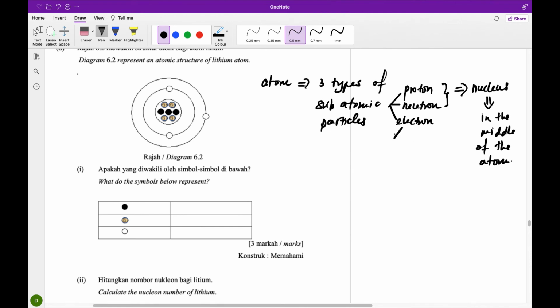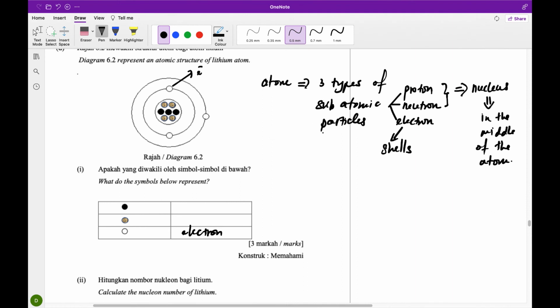Electrons will be found in the shells around the nucleus. So this will be the electron, label here as electron.